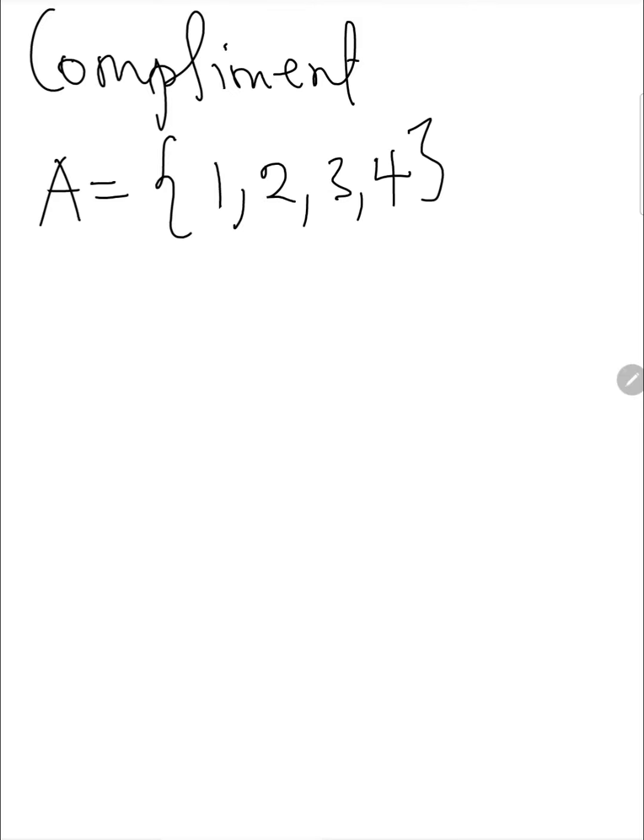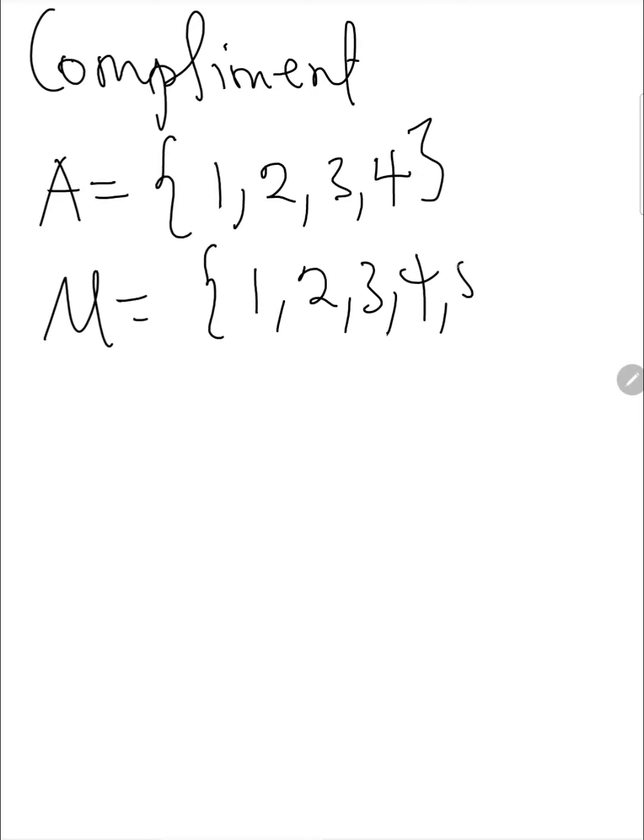Now let's look at complement. When we talk about complement in sets, let's say we have the set A equal to 1, 2, 3, 4, but before that we have the universal set to be 1, 2, 3, 4, 5.